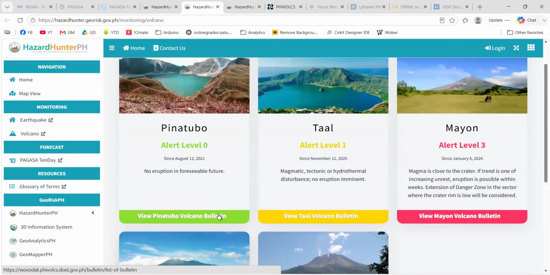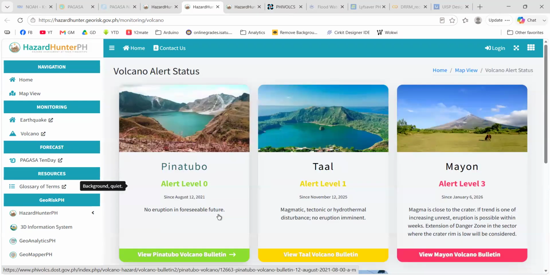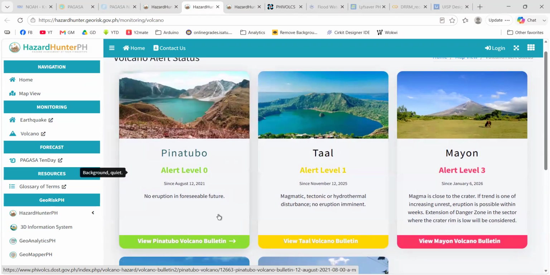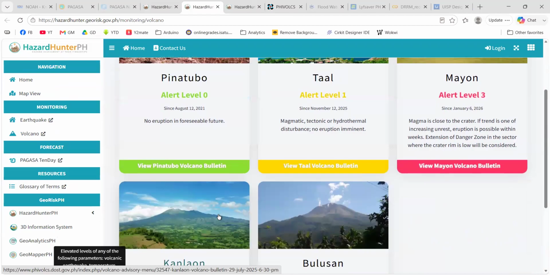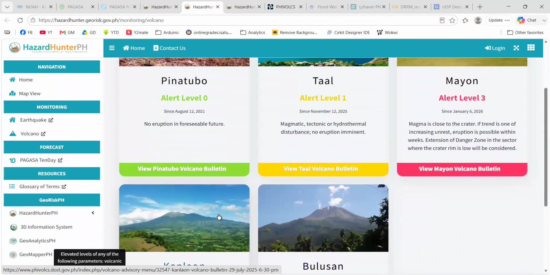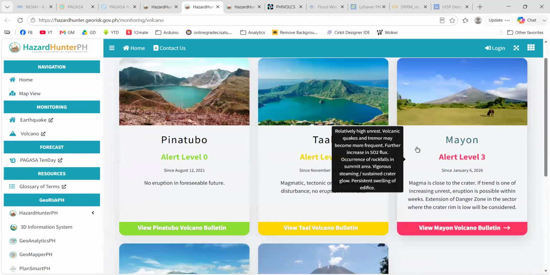So at least you are aware of what's going on with the nearest volcano in your area of concern. So far the highest alert level is in Mayon. So people around Mayon should be aware right now that there is an alert level 3 already in place.